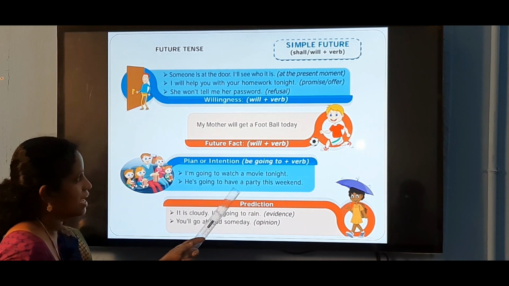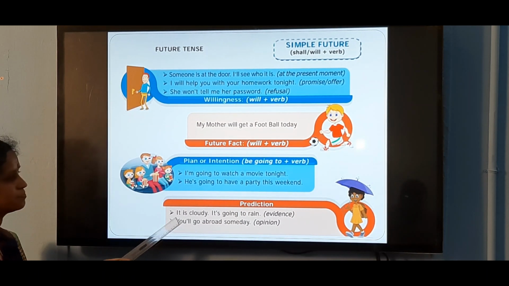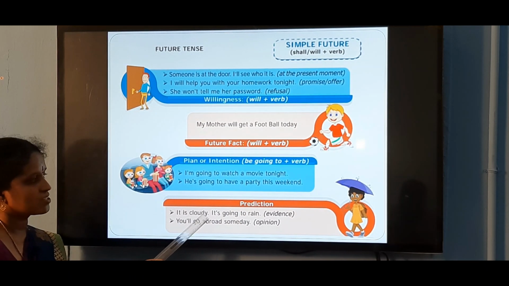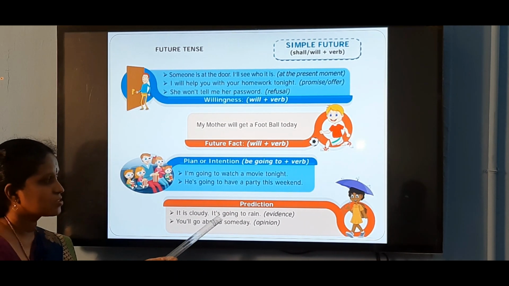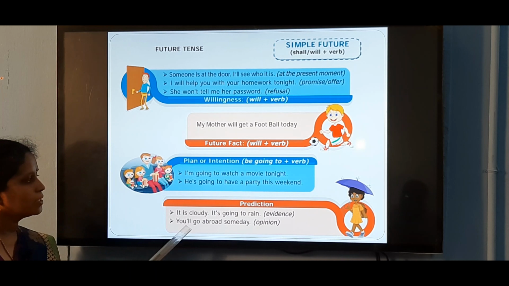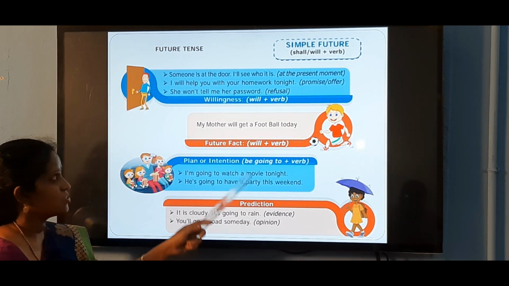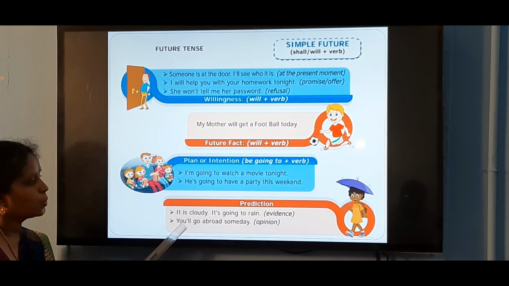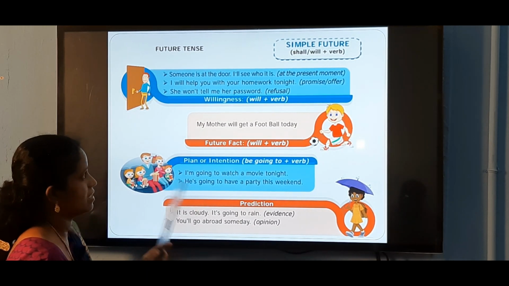Is going to have. For prediction, we use simple future. It's cloudy, it's going to rain. It's very cloudy outside, so it's going to rain. You will go abroad someday. To denote opinion, we use simple future tense. You will go, will here, you will go abroad someday.